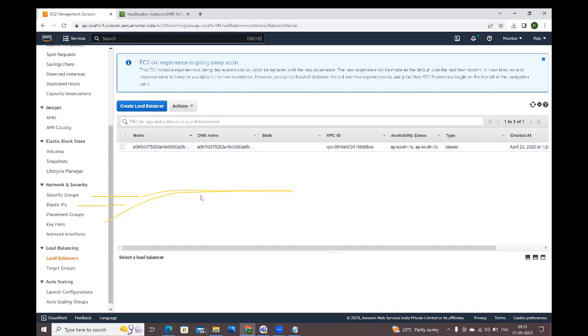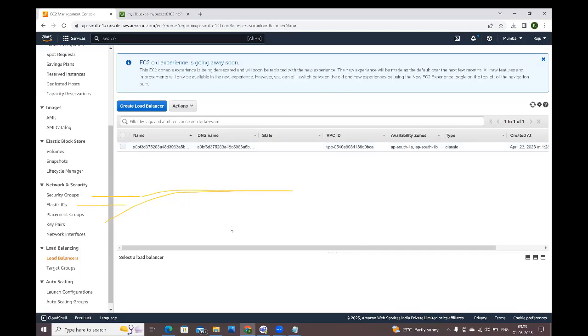You can map the domain name with your system IP address. You can map the domain name with the S3 bucket URL. Like that, you can map and share the domain name with the public. Whenever they send a request to the domain name, the domain name will route that request to this load balancer DNS URL. The load balancer will distribute the load to servers.